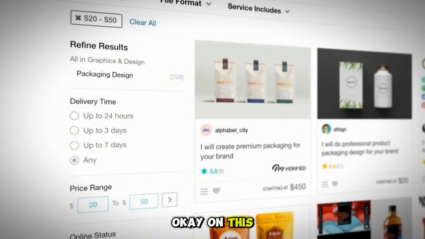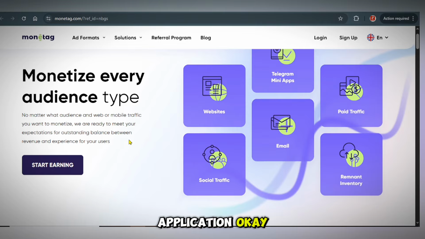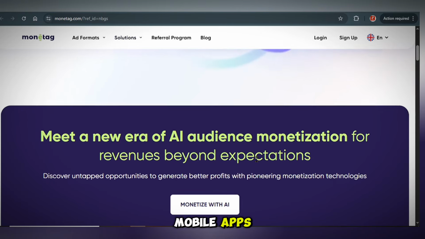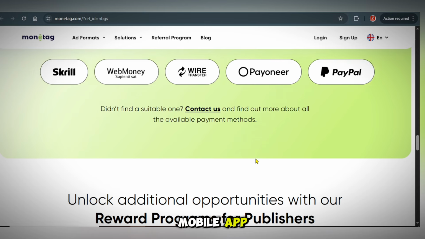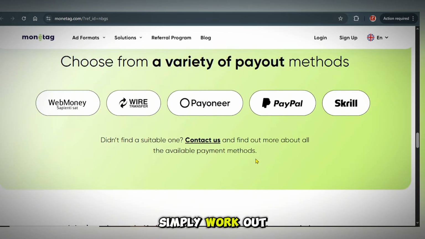On this very platform, you can monetize your application. So how do you monetize your app? You can use your direct link to monetize your mobile apps on this platform. Whether you're working with a game or a mobile app, it's also going to work out for you. And these are the payment sections right here, and all of them are working.